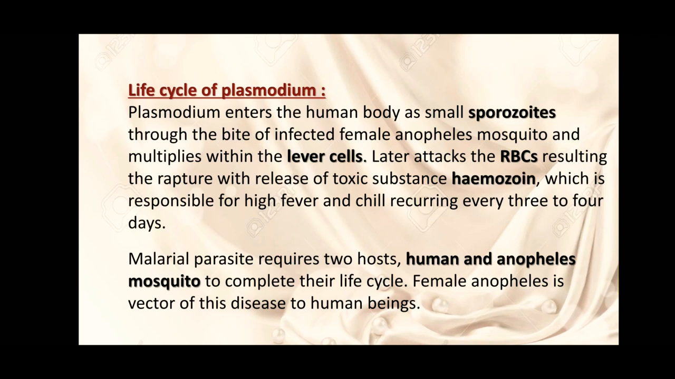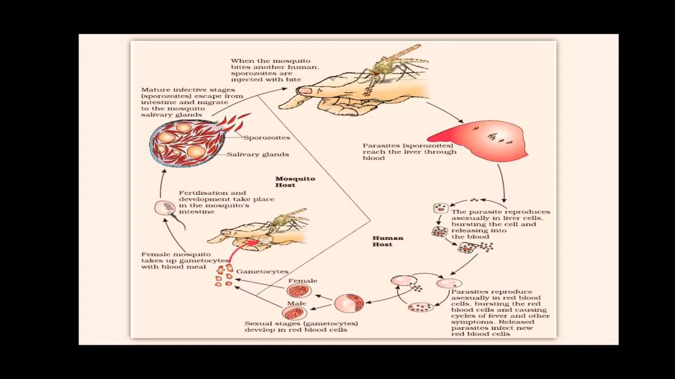Hemozoin is a substance released after rupturing of RBCs, and the major symptoms of this substance are high fever and chill, which recur every 3 to 4 days. The malaria parasite requires two hosts, human and Anopheles mosquito, to complete its life cycle. Female Anopheles is the vector of this disease to human beings. Let's start with the diagram. Understand this complete life cycle of Plasmodium.